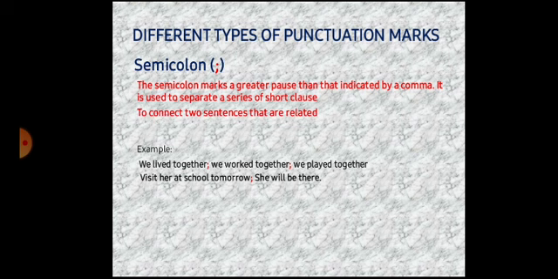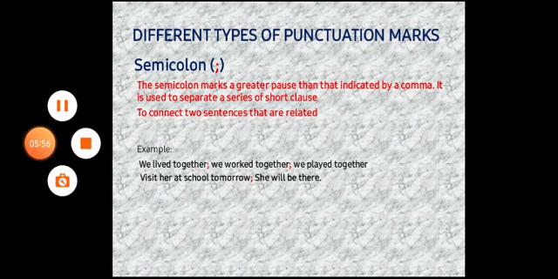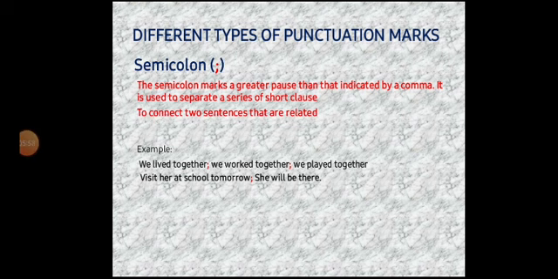So here, my dear students, a semicolon marks a greater pause than that indicated by a comma. It is used to separate a series of short clauses. For example, we live together, we work together, we play together; visit her at school tomorrow; she will be there. So, this is a semicolon. Yes, my dear students.